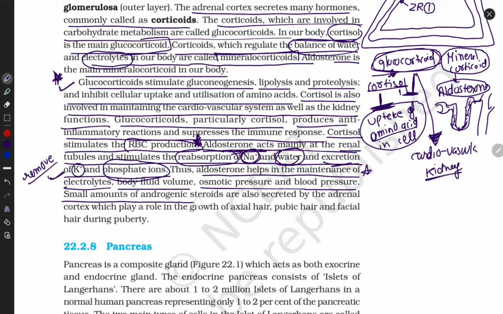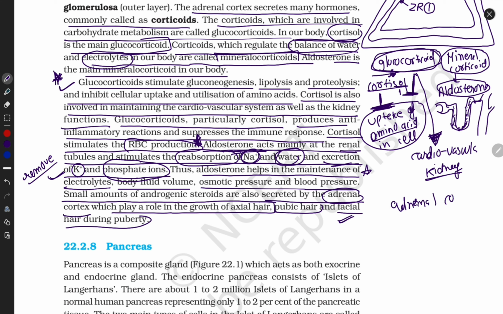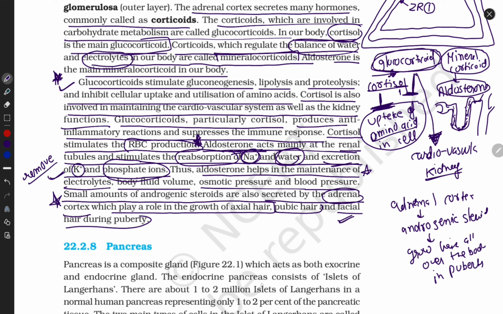Next, a small amount of androgenic steroids are also secreted by the adrenal cortex, which play a role in the growth of axillary hair, pubic hair, and facial hair during puberty. This is the extra point: the cortex region of the adrenal gland secretes some androgenic steroid hormones. What do they do? They grow hair all over the body in puberty. Clear, guys? Very clear. This is an extra important point.